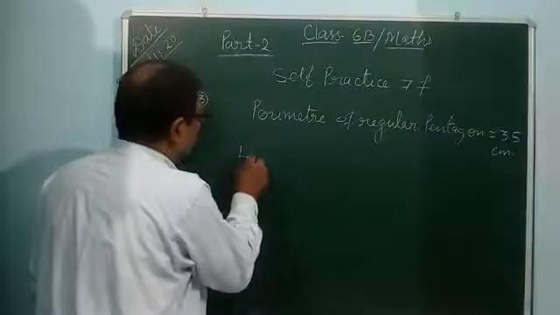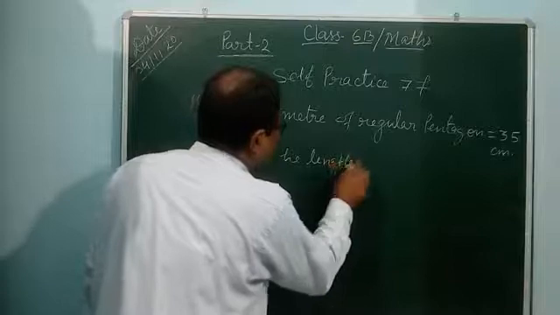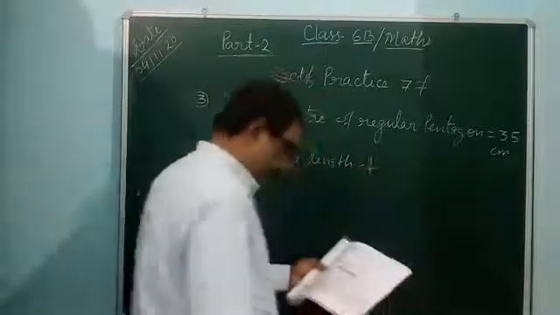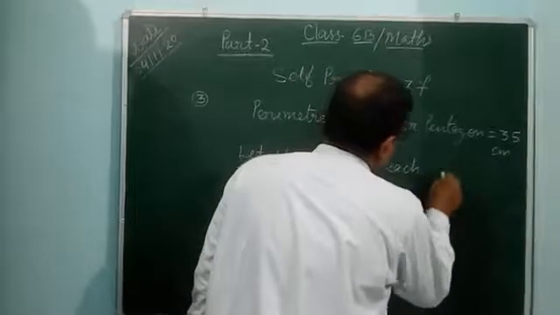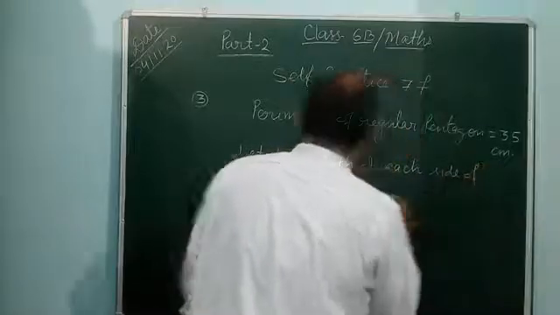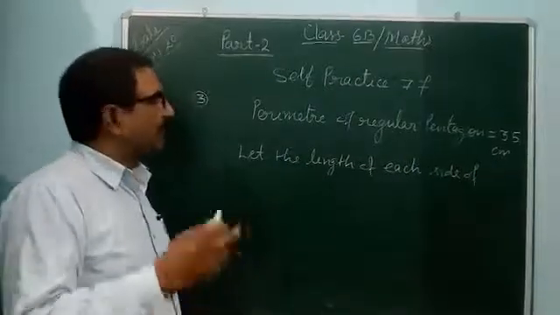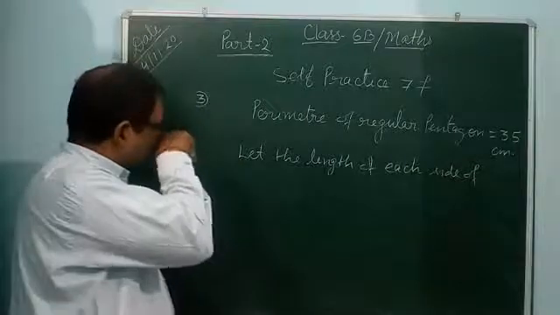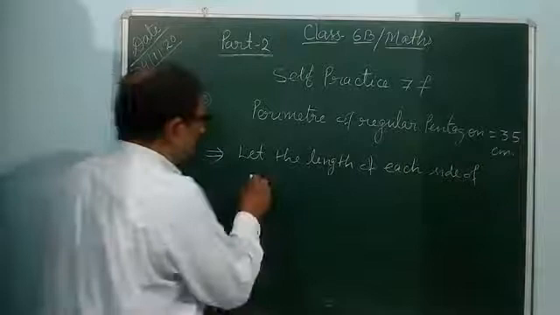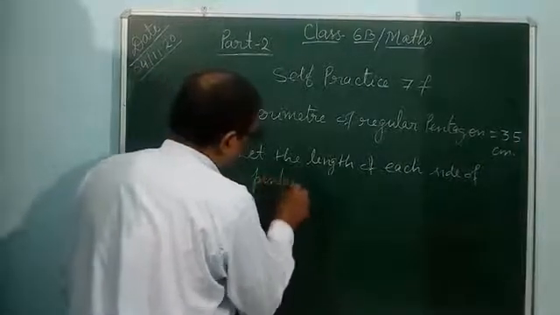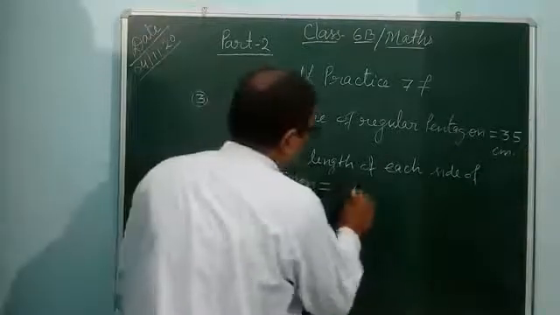Let the length of each side of the pentagon, means length is unknown, it is not given, so you can consider x, y, z, anything. So let the length of each side of the pentagon be equal to x.